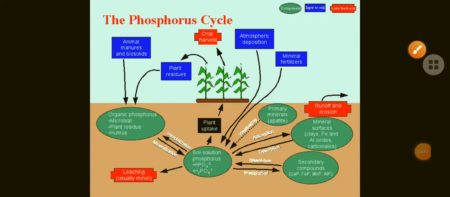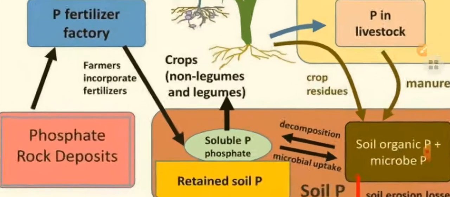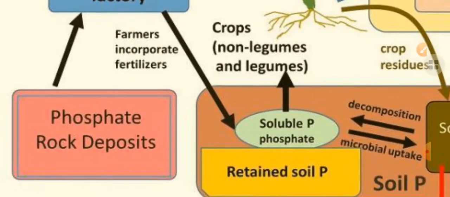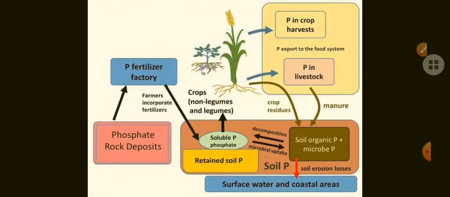Hello, we are going to discuss the phosphorus cycle. Phosphorus mainly occurs as phosphate in the soil under undegraded natural conditions. It also occurs in secondary forms as compounds of calcium and iron, and in organisms as organic compounds. But phosphorus is absent in the gaseous form, and in the atmosphere also.